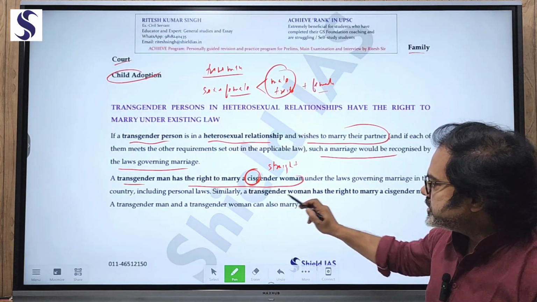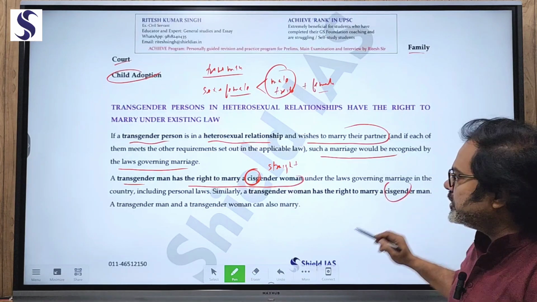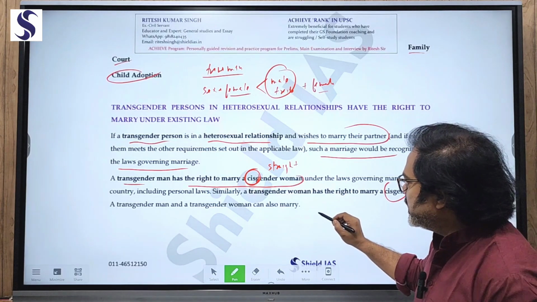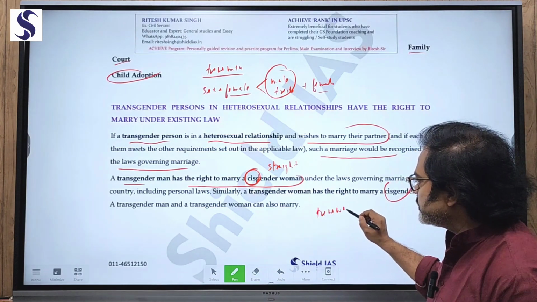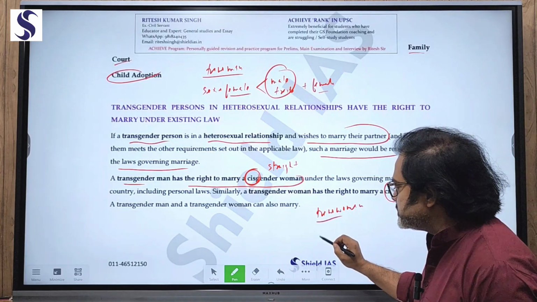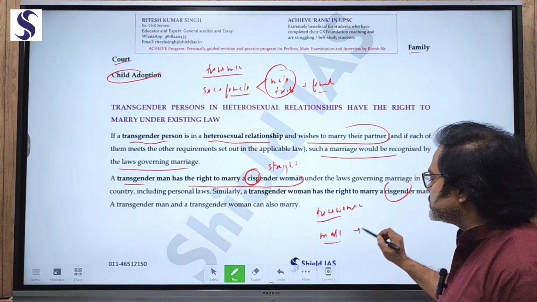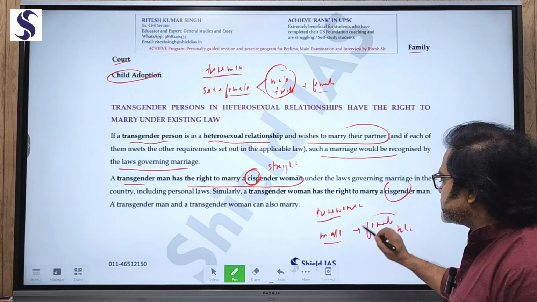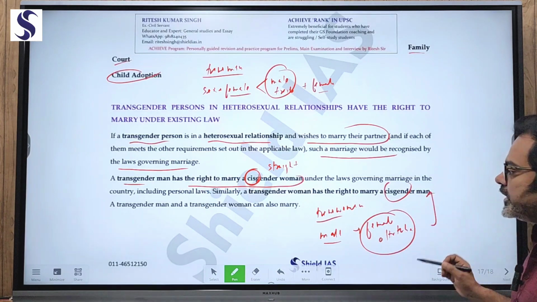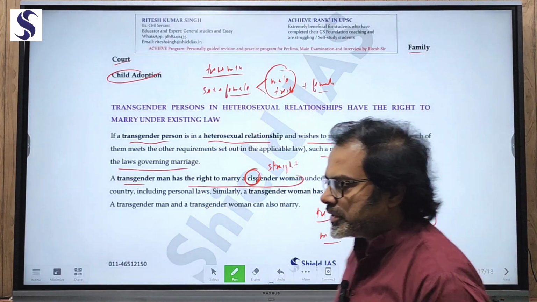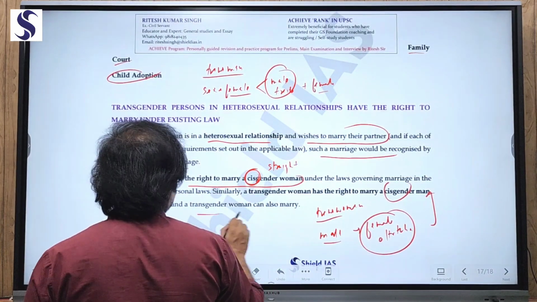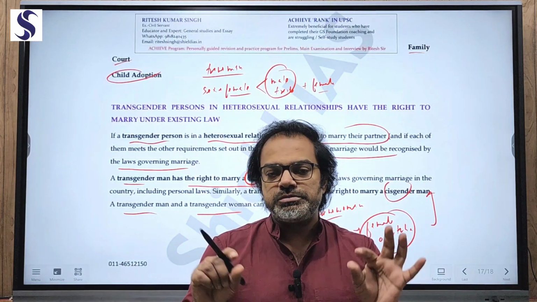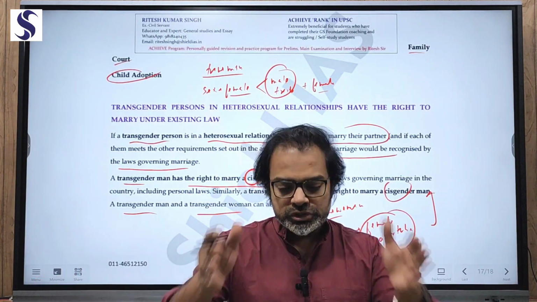Similarly, a transgender woman has the right to marry a cisgender, straight man. A trans woman is someone whose sex at birth is male, but who now shows female attributes. This person can marry a straight man if both of them are compatible. Similarly, a trans man and a transgender woman can also marry. So these types of marriages are allowed. The only remaining hurdle is that same-sex marriage has not yet been approved. So this was the entire concept of marriage.